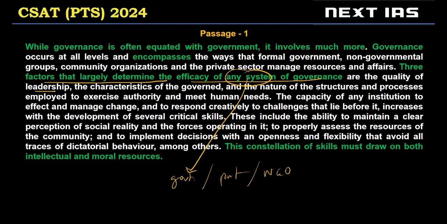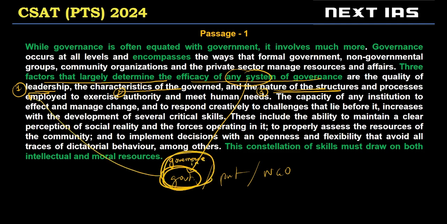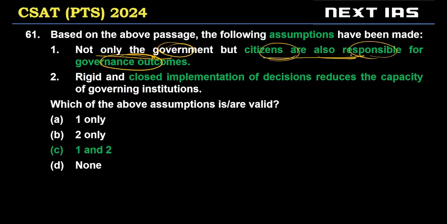And in this the list is given: leadership is one, second is characteristics of the governed, and nature of structure and processes. So these three points are given: leadership, characteristics of the governed, and nature of structures. Now in the case of governance in government, in this case leadership and government, characteristics of the governed means citizens, right? So here citizens are also responsible is a valid assumption. If I said citizens are not responsible, then the passage would have been invalidated. So like I said, a valid assumption is necessary for the passage to exist. Statement one is a valid assumption.